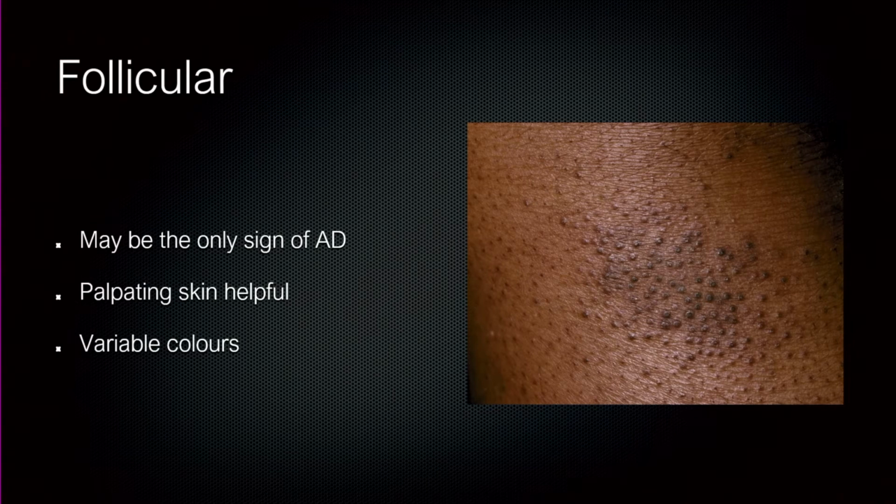Let's look at a couple of morphological subtypes. This is called the follicular subtype. And one of the good clinical tips which Professor Taylor mentioned was that sometimes you have to palpate the skin. Don't just look at it, it'll look macular. But when you touch it, it's just slightly papular. It also can have variable colors. It can be pigmented and it can be hypopigmented as well.